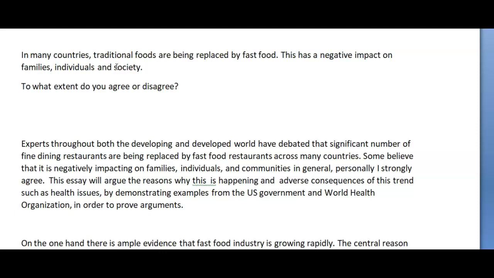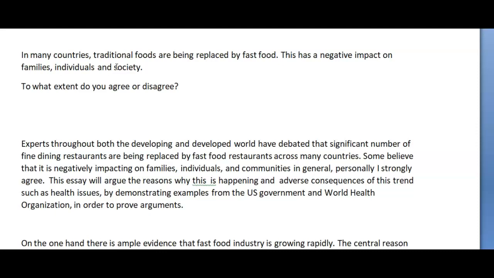Okay, so when I see this essay will argue the reasons why this is happening and the adverse consequences of this trend without telling me anything about families, individuals, or society, I'm concerned that maybe you're not going to be answering this with an on-topic response. I'm concerned that it's going to be off-topic, maybe even tangential. Okay, all you need to do is look at the band descriptors to see what happens when you have a tangential response. So that's one thing regarding task achievement, okay?